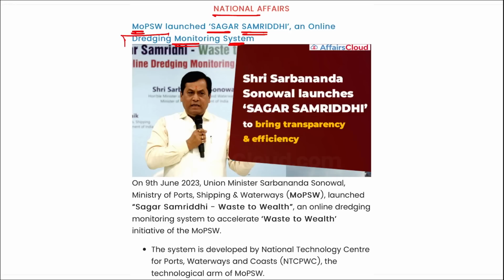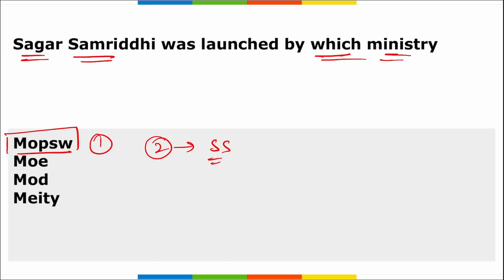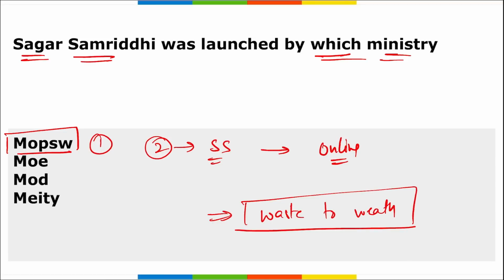Correct. And what is this Sagar Samriddhi portal or campaign? Remember, this is an online dredging monitoring system, right? And this will basically help us in waste to wealth. This will promote waste to wealth. This is an initiative of the Ministry of Port Shipping and Waterways only, correct, for which this particular Sagar Samriddhi was launched.